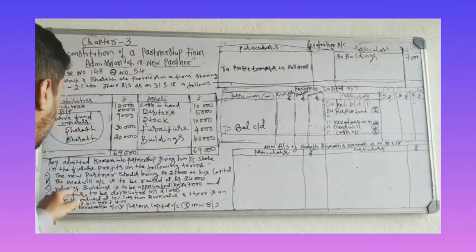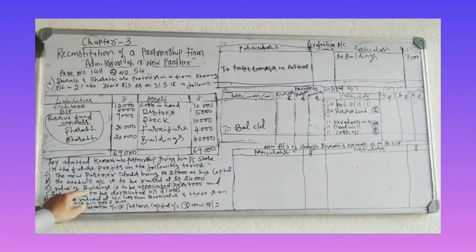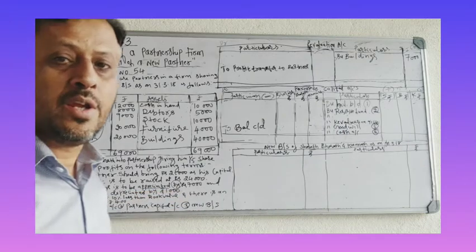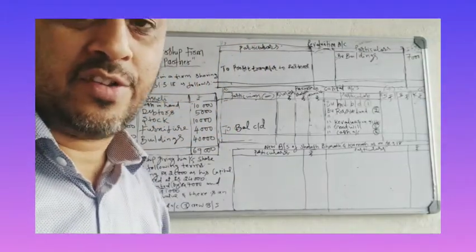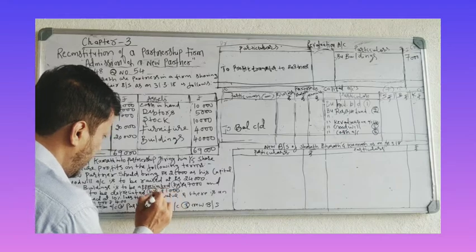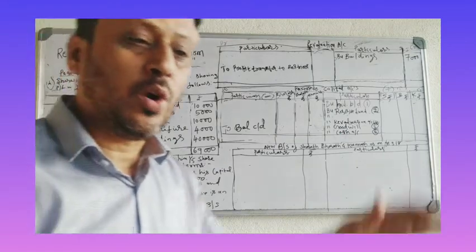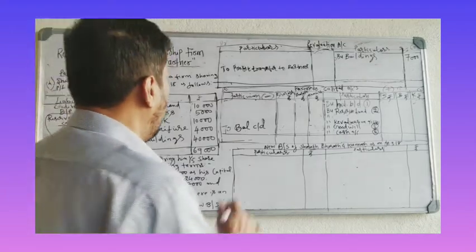Continue the adjustment. Value of building to be appreciated by 7,000 and furniture to be depreciated by 1,000. Furniture depreciated. Depreciated means decrease, loss. By 1,000 means 1,000 rupees is the loss. So that you have to record on the debit side.